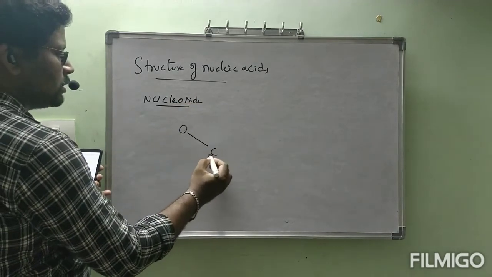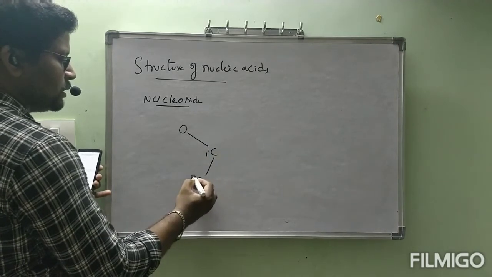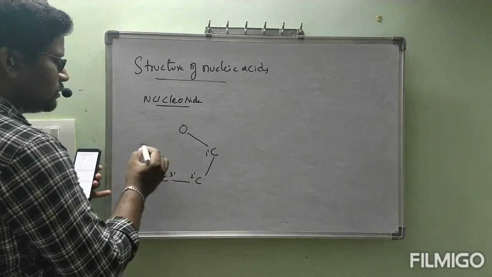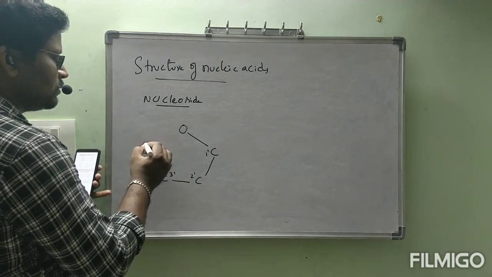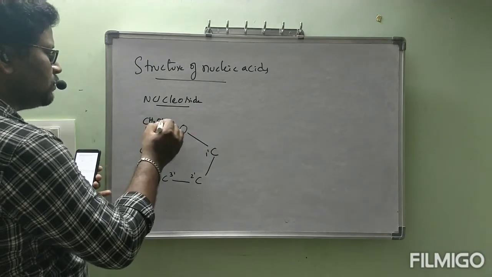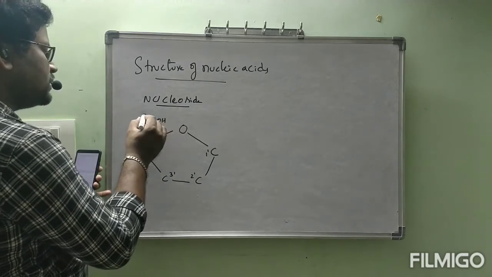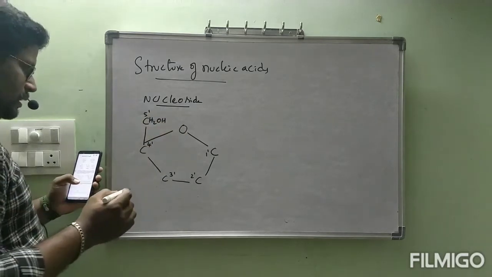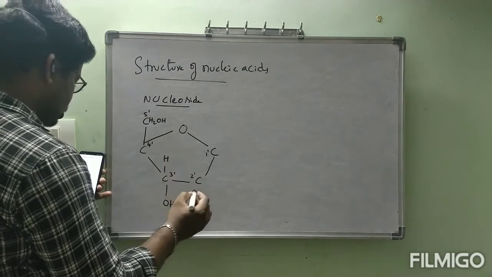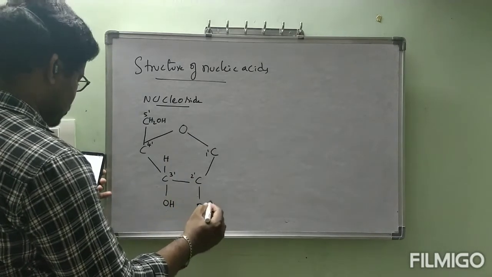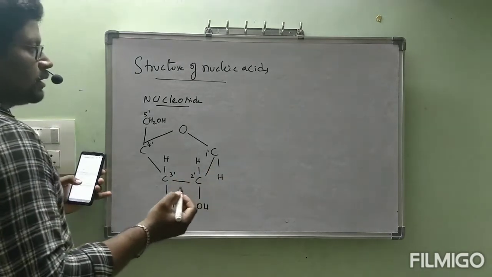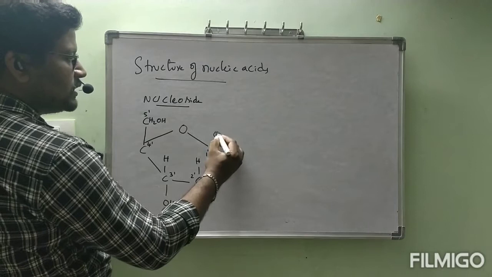O, C1', C2', C3', C4', bonded to CH2OH, which is 5'. Okay, now the 3' carbon has OH here, H here, the 2' carbon has OH here, H here, next here H. Just observe here, OH is there.